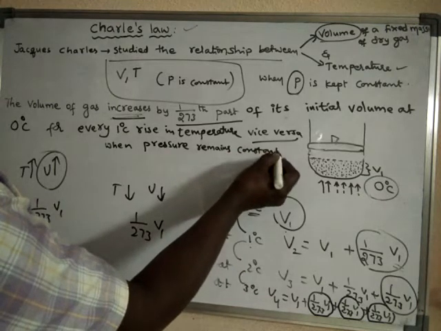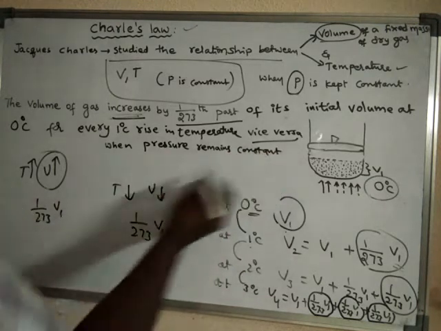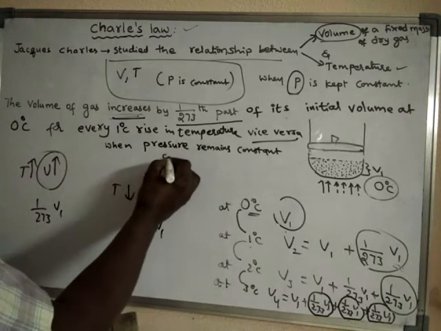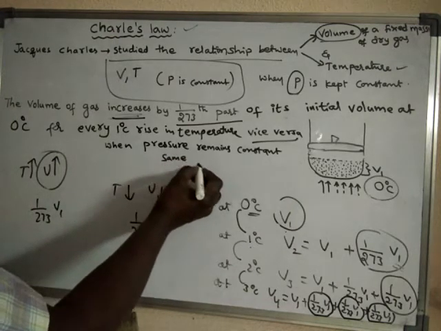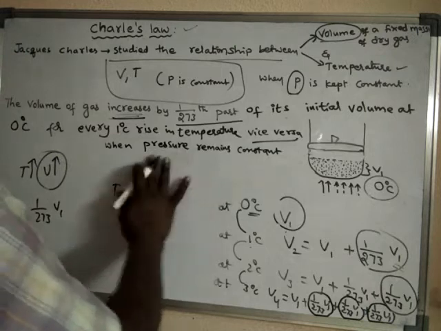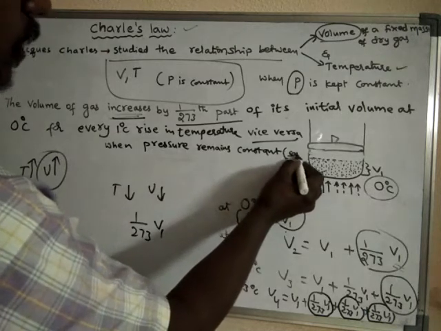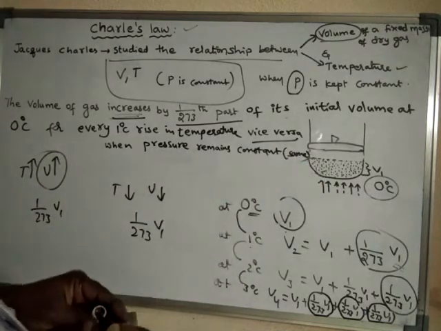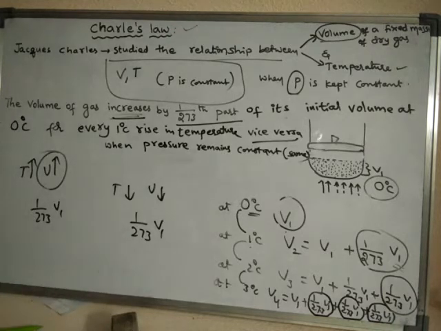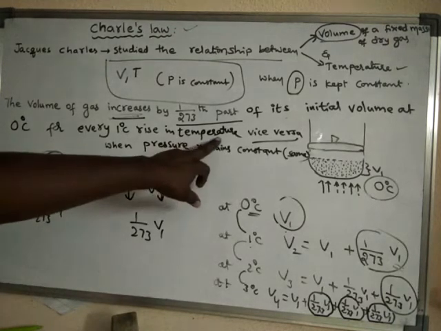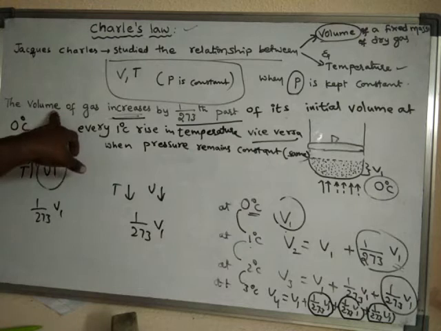What is the meaning of constant? Constant means same, not changed, same throughout the experiment. When the pressure is kept constant and temperature is changed, then volume will change.